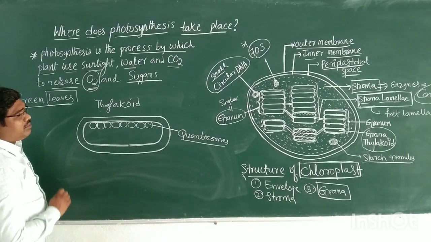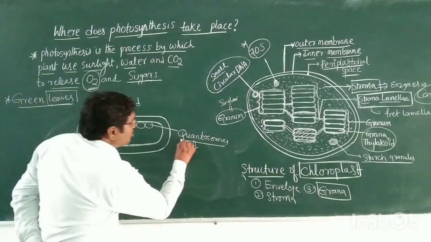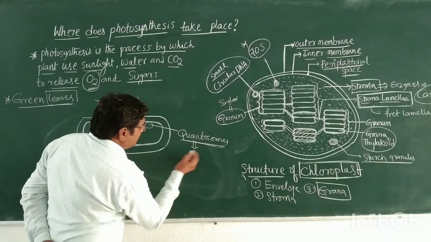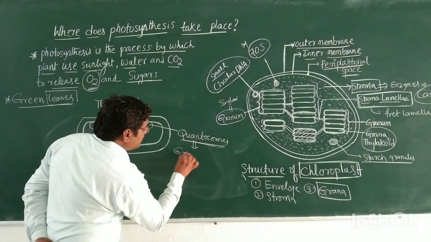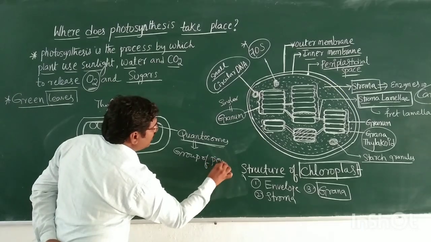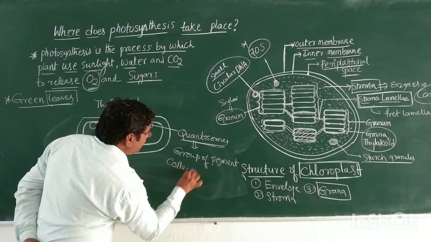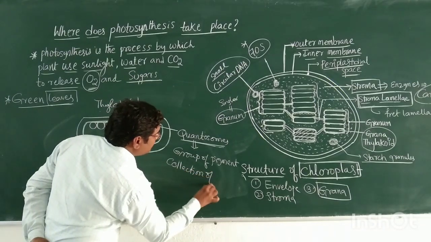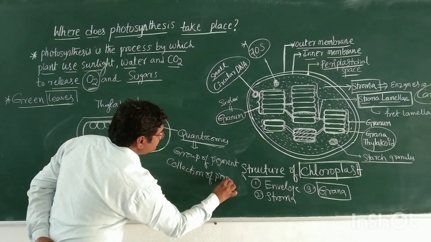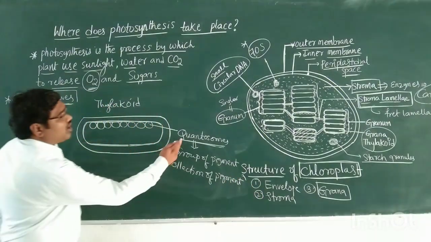What is the definition of quantasomes? Quantasomes are nothing but a group of pigments, a collection of pigments.